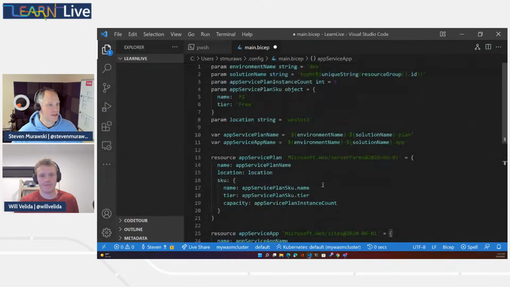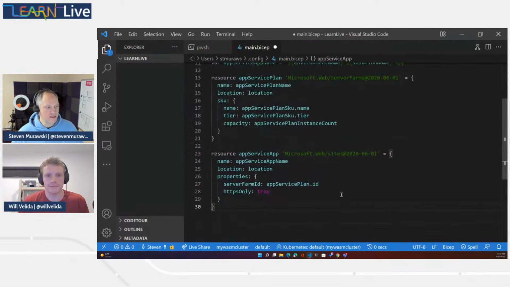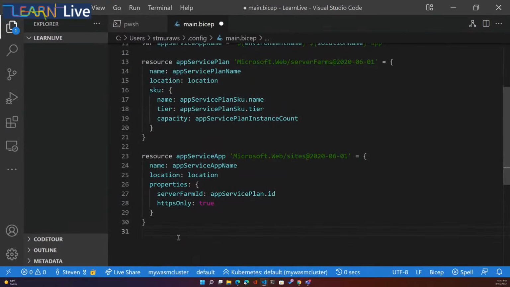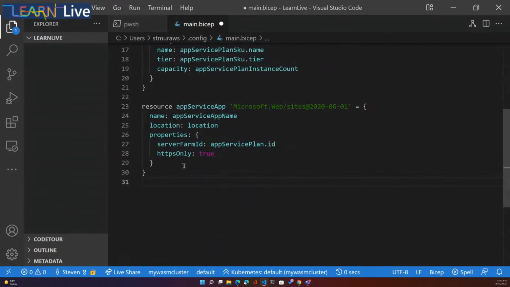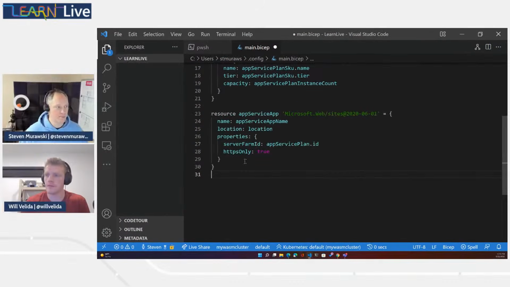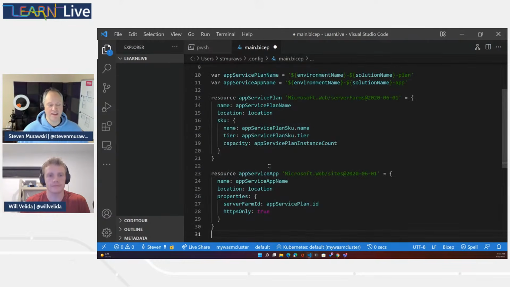One of the nice things about that unique string and using the resource group ID is it's not a completely random string. It is deterministic. So if we give it the same seed, we'll get the same unique values out. So if we redeploy this template over the top, it's not going to regenerate the solution name every single time. So we can keep some consistency there, and our deployments can be idempotent, so they'll only change what they need to change.